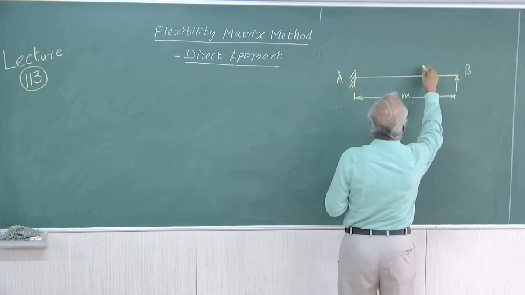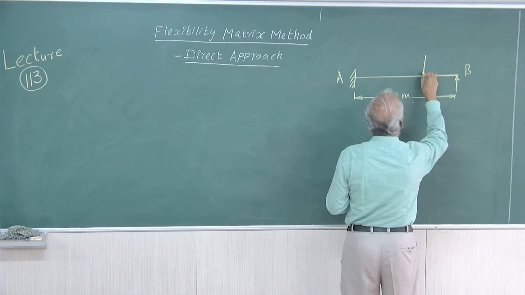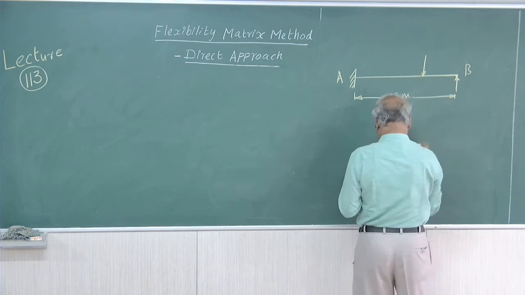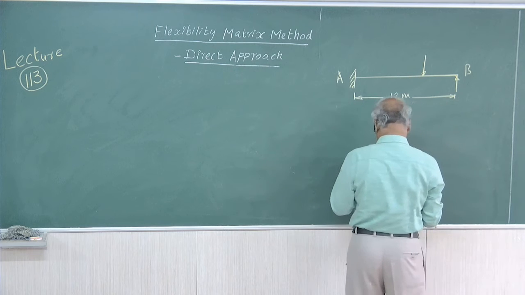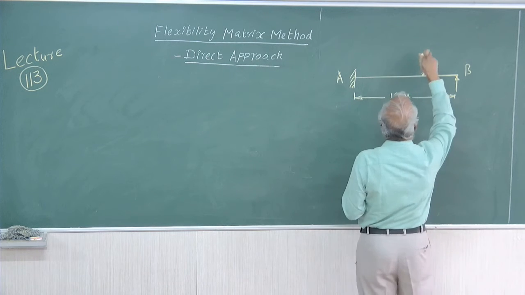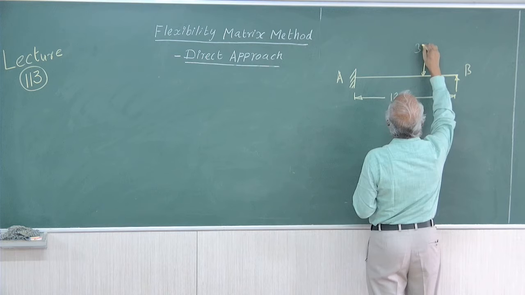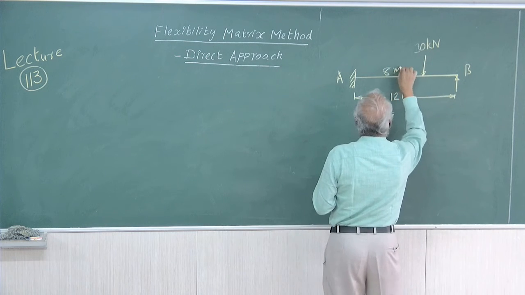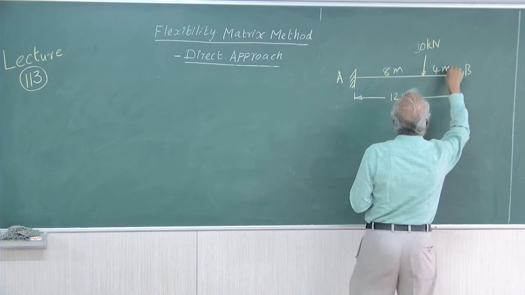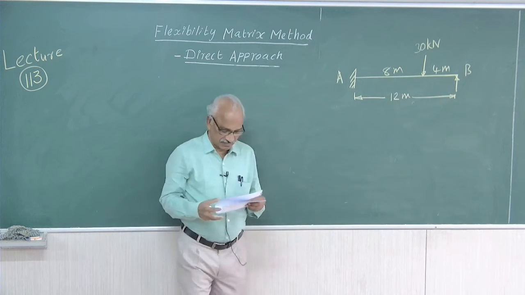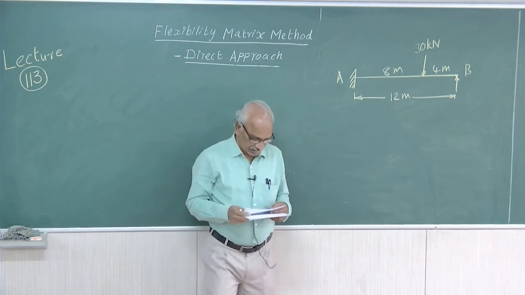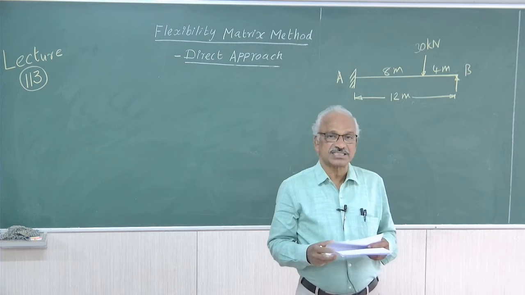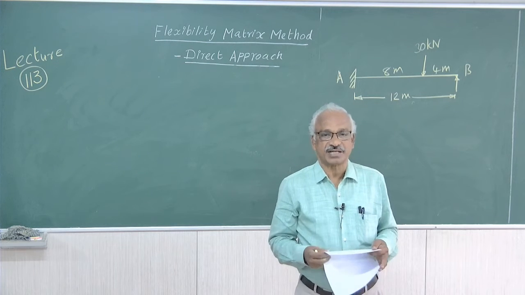And here there is a concentrated load of 30 kilonewton, 8 meters from A and 4 meters from B. So, this is the problem. We will start from a simple problem, then we will take up continuous beams, etc. So, we have to analyze this by direct flexibility method.